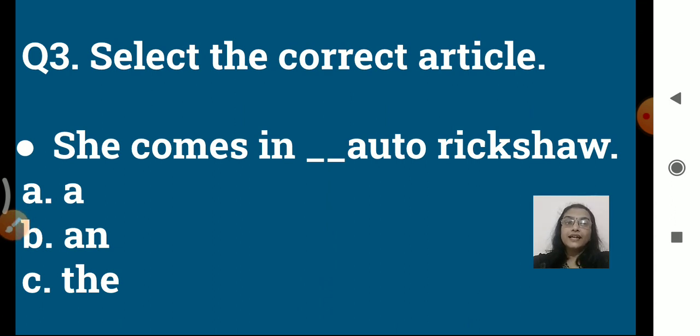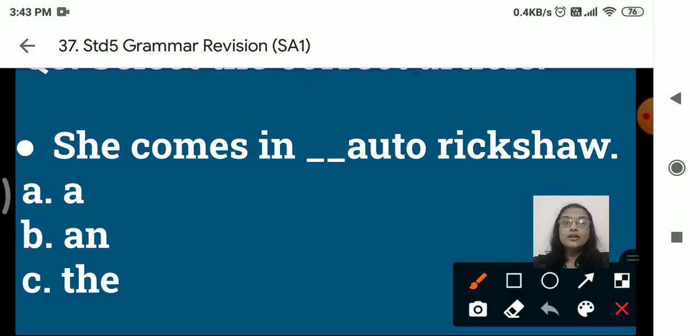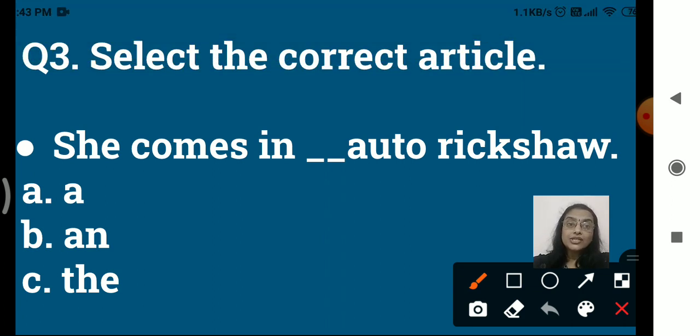Select the correct article. She comes in dash auto rickshaw. So what is the work to be done when we are to insert the article? First we'll see after the dash which is the word or which is the letter that follows, right? So here we have auto, that is A. It is a vowel sound.